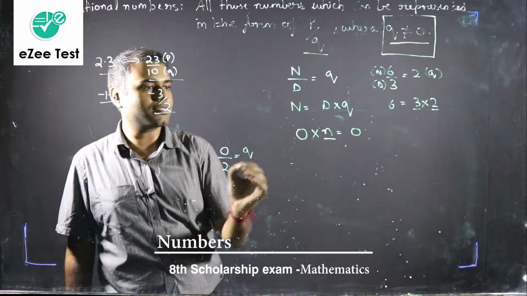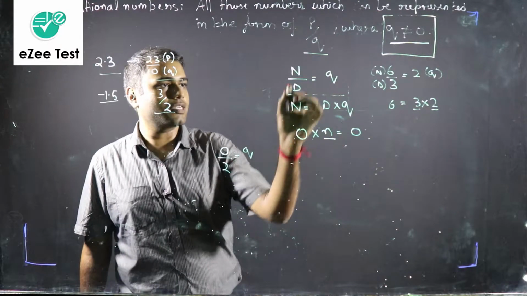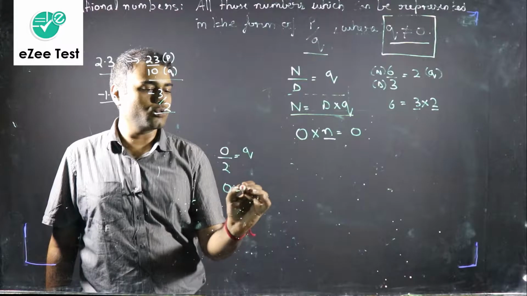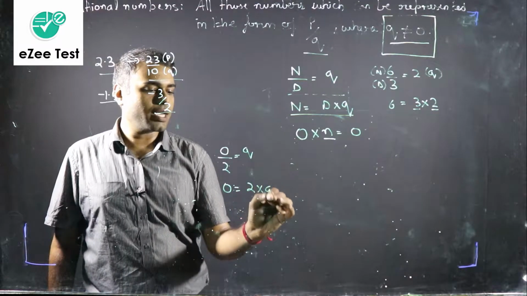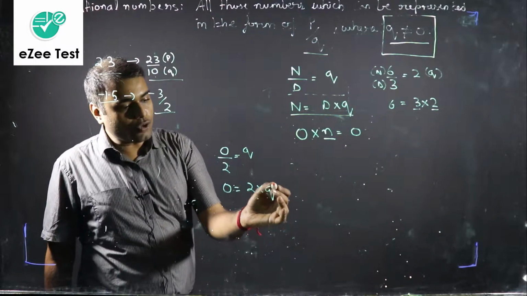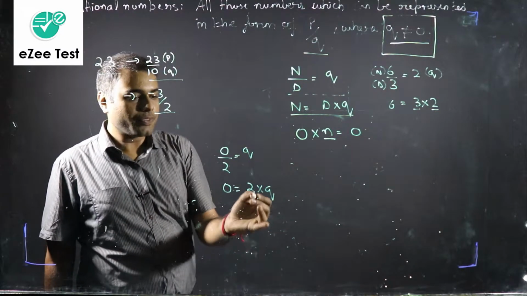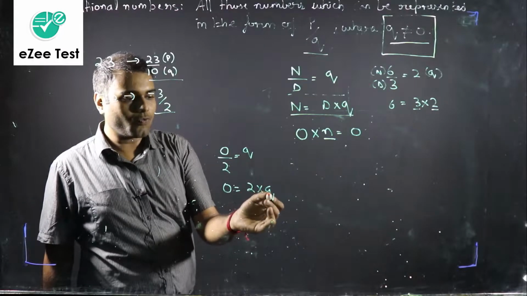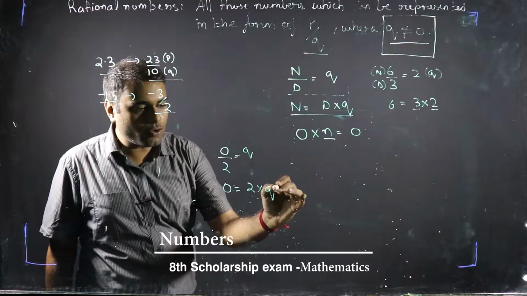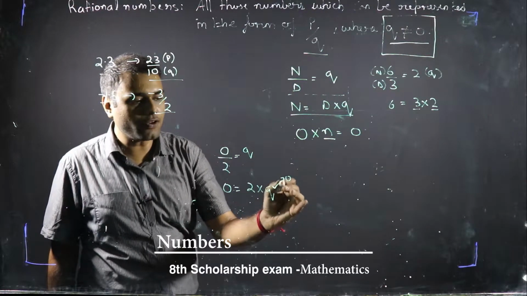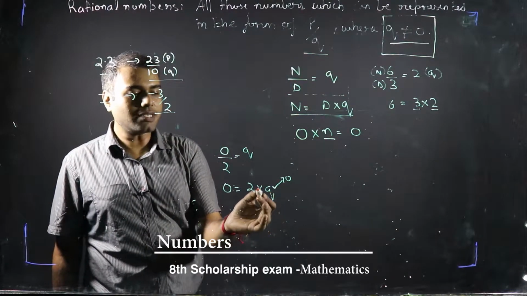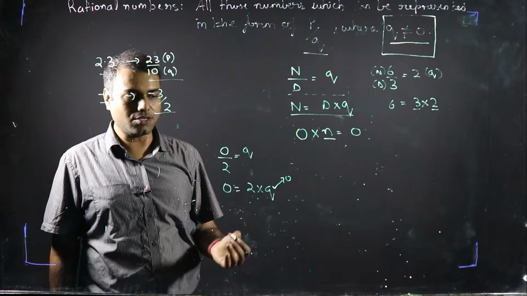We can express this fraction 0 by 2 in this form: 0 is equal to 2 into q. Am I correct? Of course. So what should be the value of q? I am multiplying 2 with a number and the answer is 0. So the value of q should be 0, because only if you multiply a number by 0 can the answer be 0.